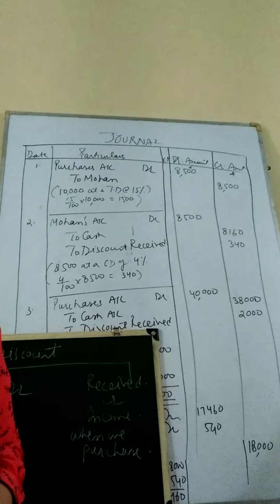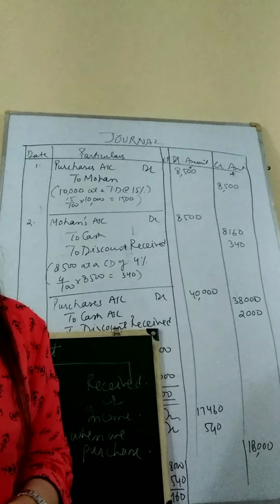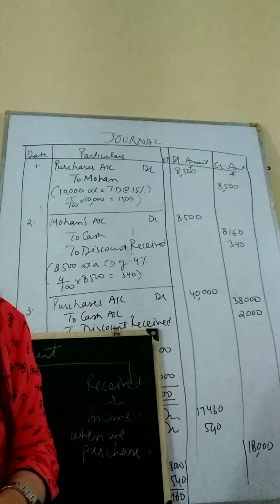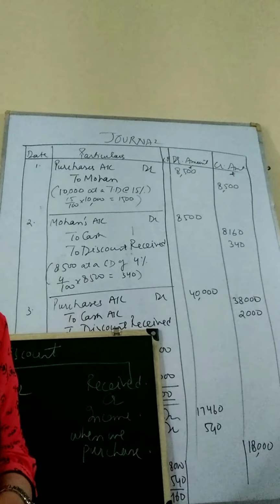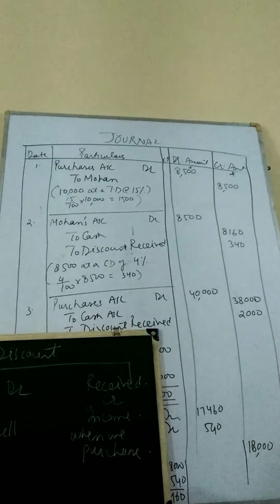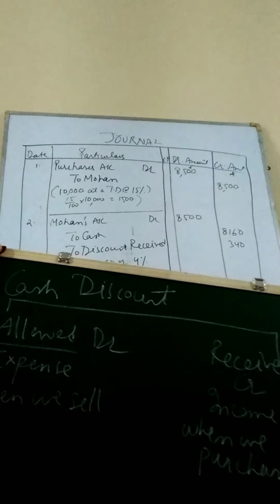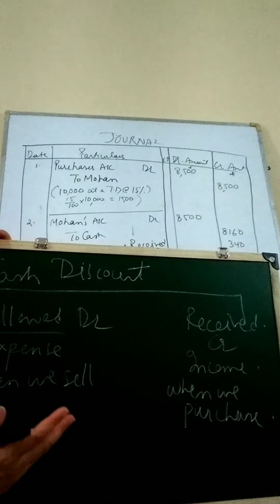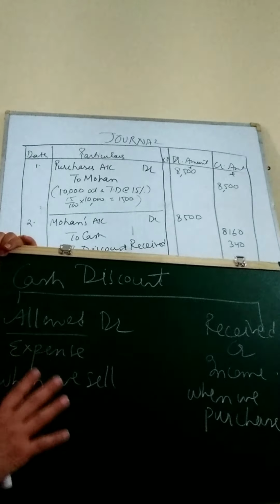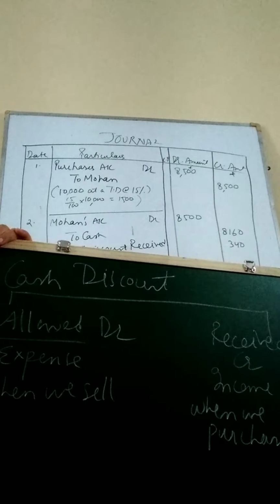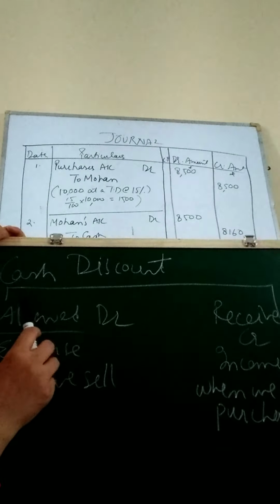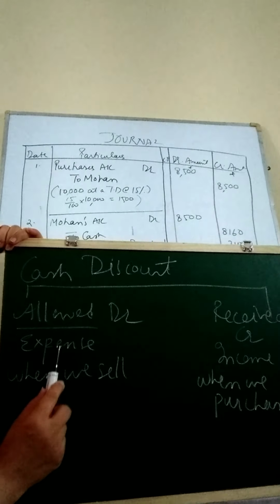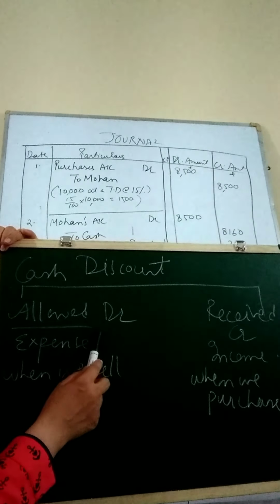Today, we are going to discuss the discount allowed and discount received. It is another extension of the discount topic that we are discussing today. So, first of all, we need to understand what cash discount allowed and received is. It generally is not counted in trade discount, but in cash discount, we have to distinguish between these two elements very clearly.